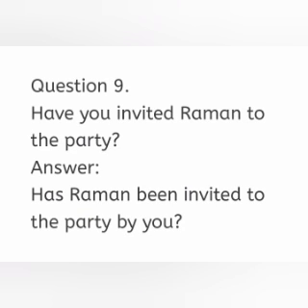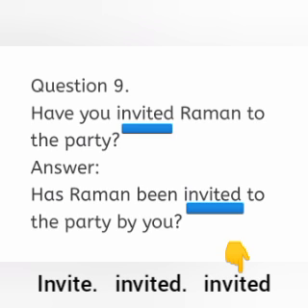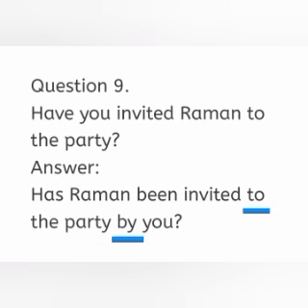Question number 9: Have you invited Raman to the party? It is a yes or no type question, and the question is in present perfect tense. We have to start the sentence with the auxiliary have in the form appropriate to the singular subject, that is has, then the subject Raman. Then we have to use the word been to indicate that it is in perfect tense, and the past participle form of the main verb, invited. The rest of the sentence is the same, and by agent, subject to object transformation, you. The answer is, has Raman been invited to the party by you?